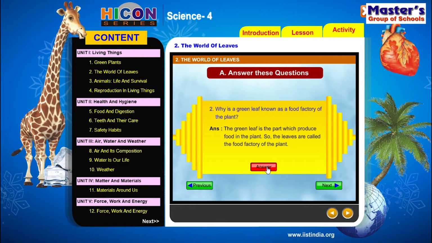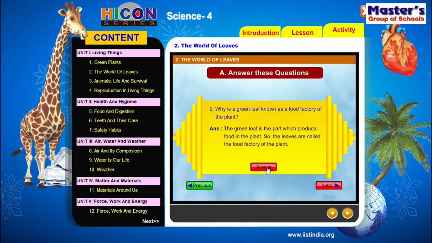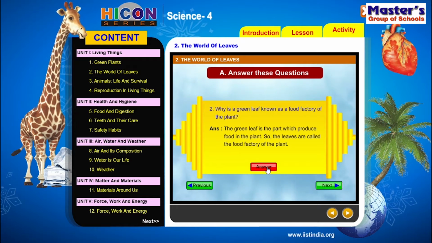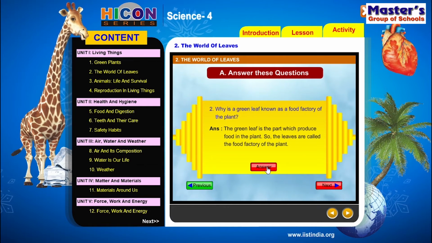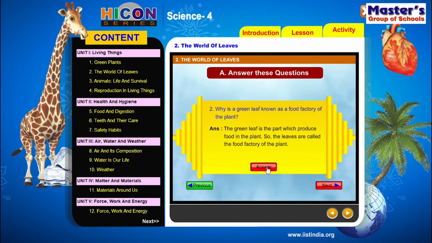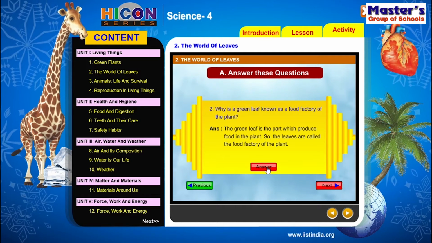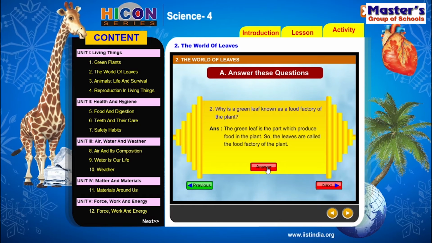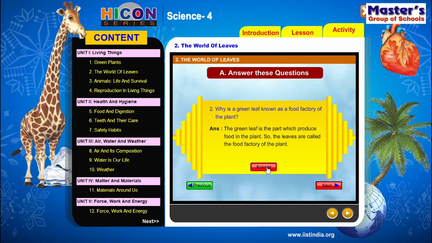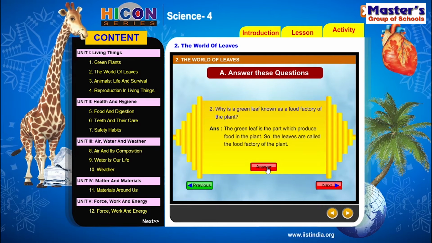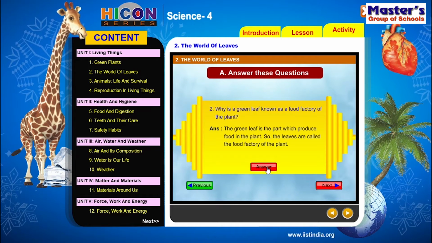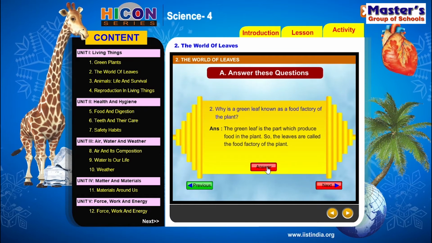So children, we have discussed in the first question that leaves prepare their food by the process of photosynthesis. So the leaves prepare the food required for the plant. That means the food is prepared in the leaves and that food is distributed to every part of the plant. That's why the leaves are called food factories, or also the kitchen. Just like in our houses we prepare our food in the kitchen, in the same way the food is prepared in the leaves of the plant. So that's why the leaf is called the food factory of the plant.